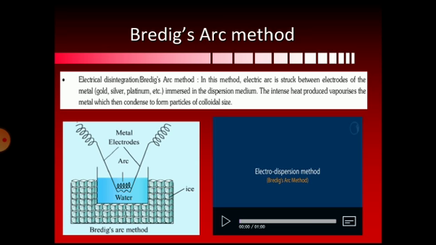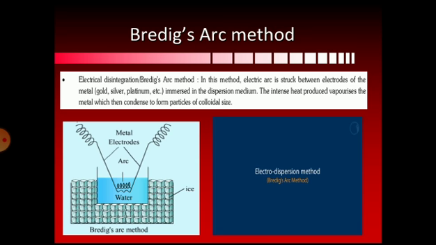I hope you understood through the animation. So it is very easy. We just have to heat the electrodes. When the metal starts to vaporize, the ice which is present there will condense the vaporized metal into the dispersion medium and it forms colloidal size particles. So this is our Bredig's arc method to prepare colloidal particles.